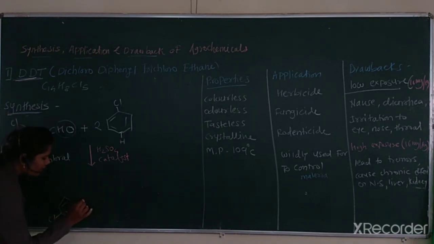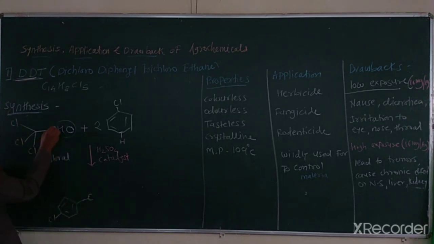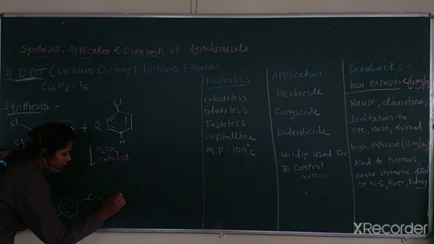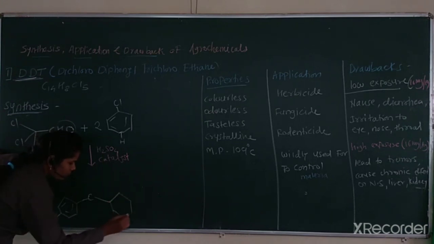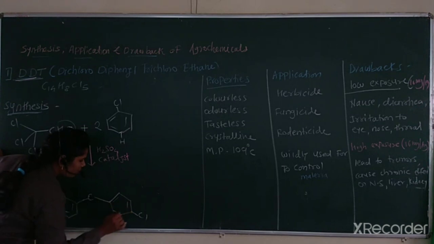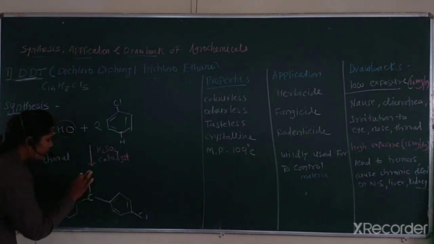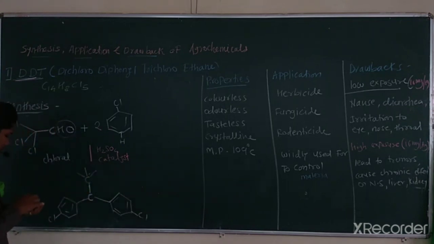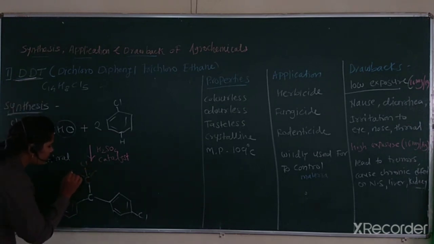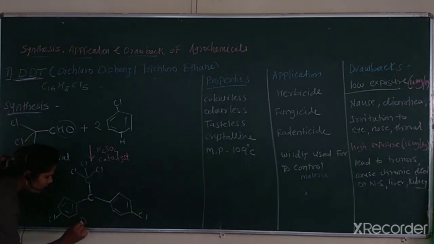This is combined with this carbon and another mole of chlorobenzene, by removing the hydrogen from the para position of this chlorine bonded to this carbon, and this carbon is bonded to another carbon having 3 chlorines, like this, and there is a formation of this compound that is called DDT.